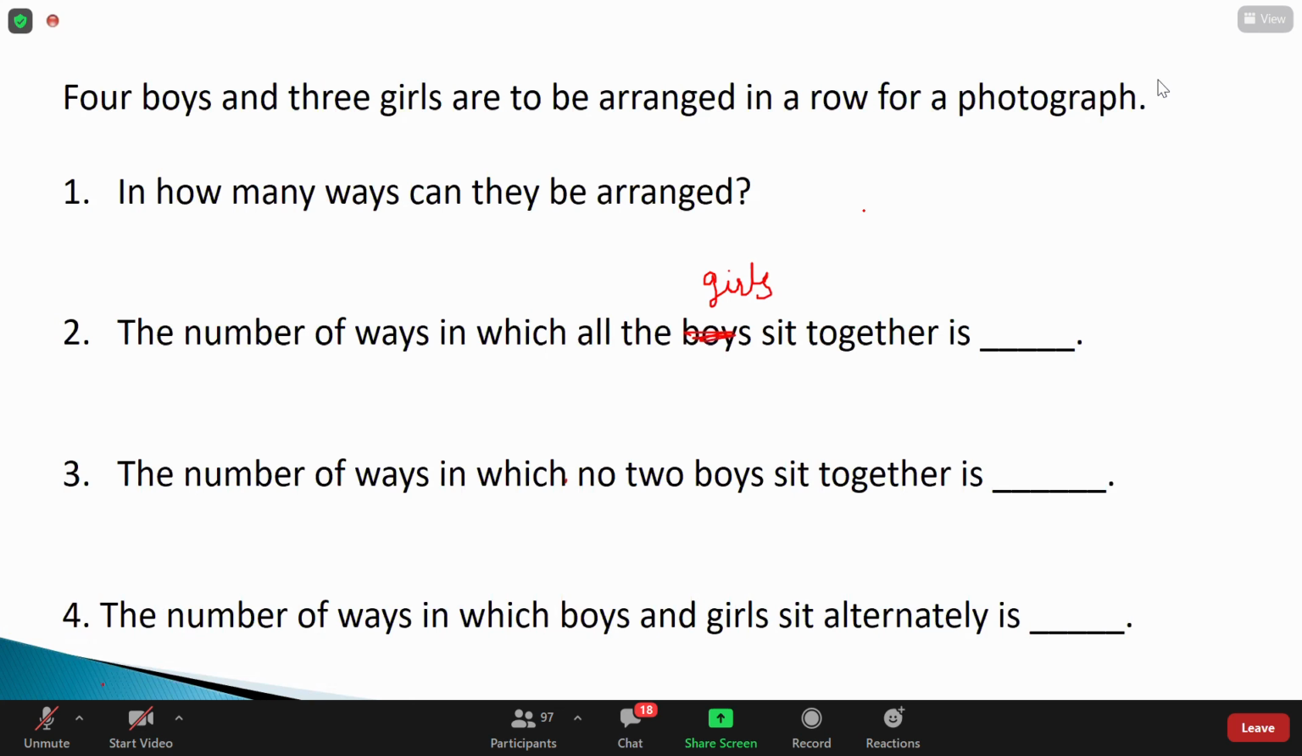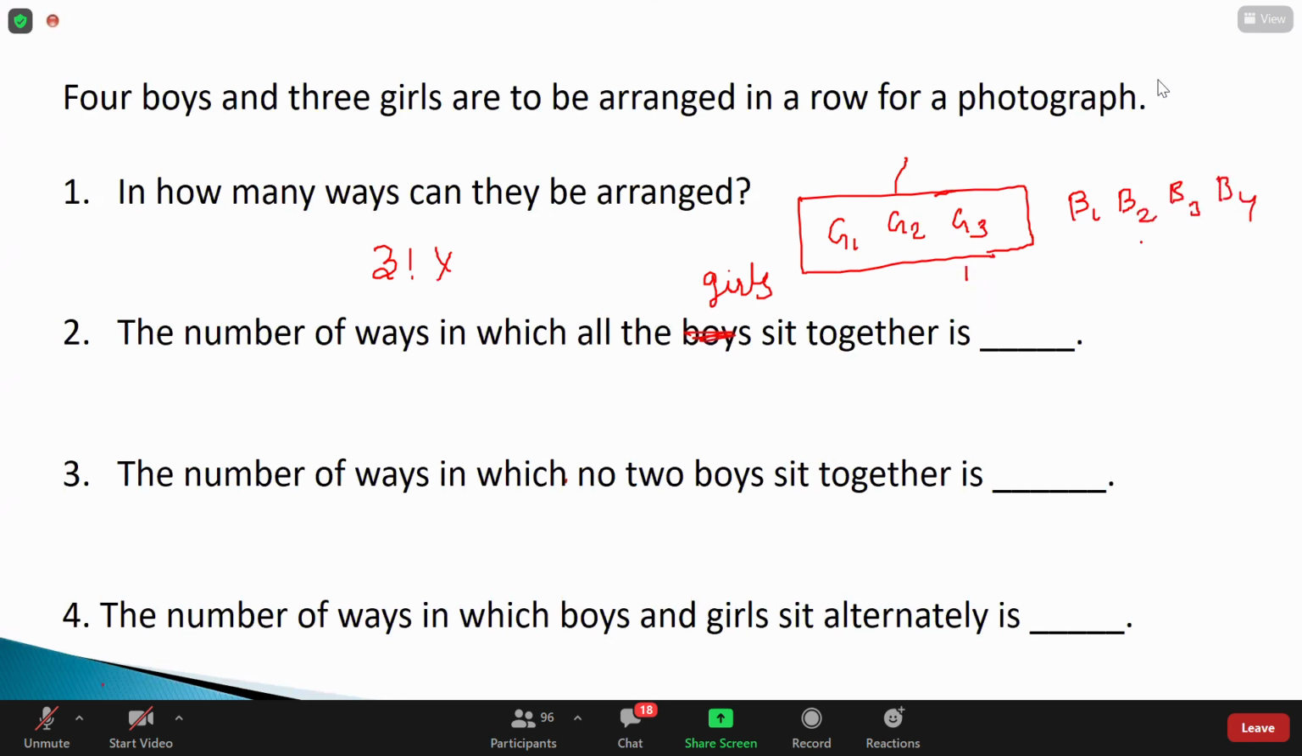Very good. And why is it like that? Can you explain the logic behind that? Sir, as the girls are 3, they are in a box, so 3 factorial. Yeah, because we can't separate them. Very good. So it should be 3 factorial. And the boys are 4, sir. So 4 plus 1, 5 factorial, 3 factorial into 5 factorial.